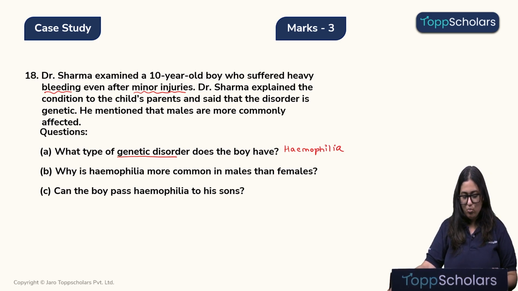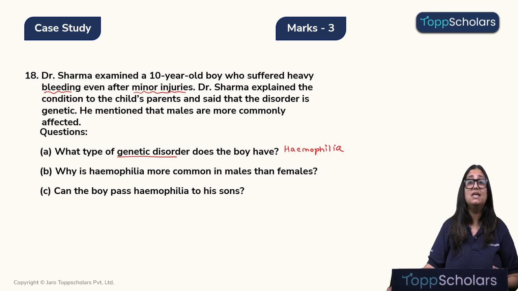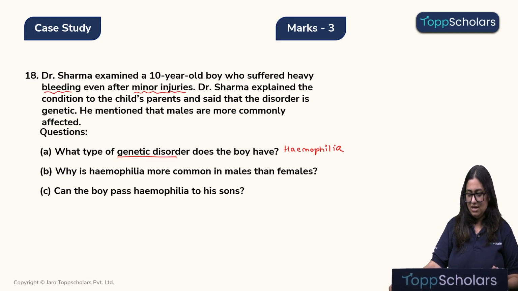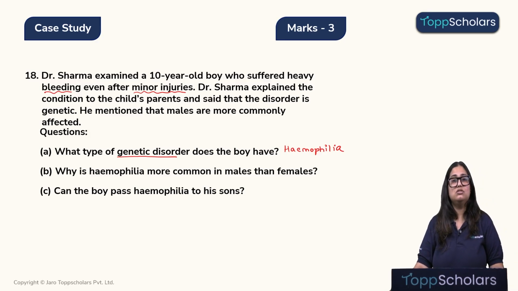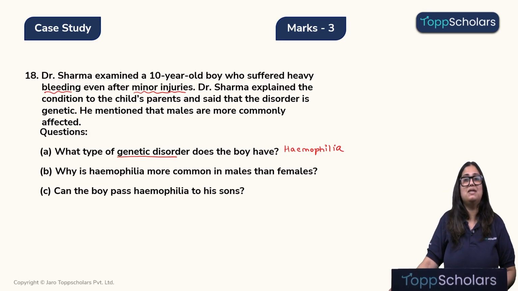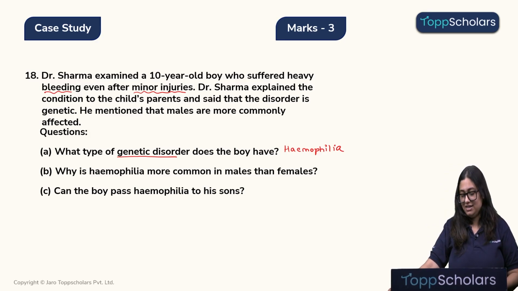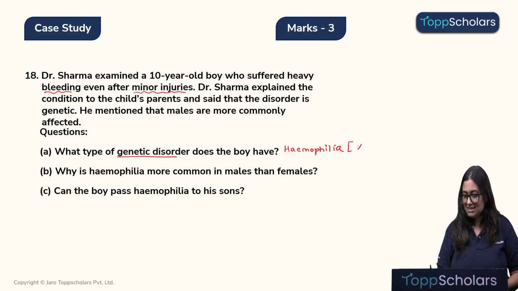Next question is, why is hemophilia more common in males than the females? Now let's understand. Children, hemophilia is caused due to a recessive gene which is present on the X chromosome, and therefore hemophilia is referred to as an X-linked recessive disorder.